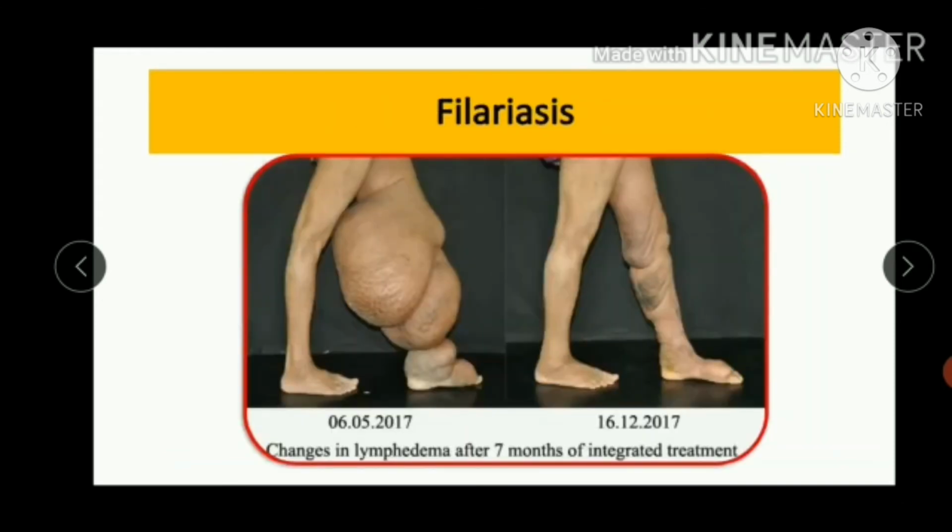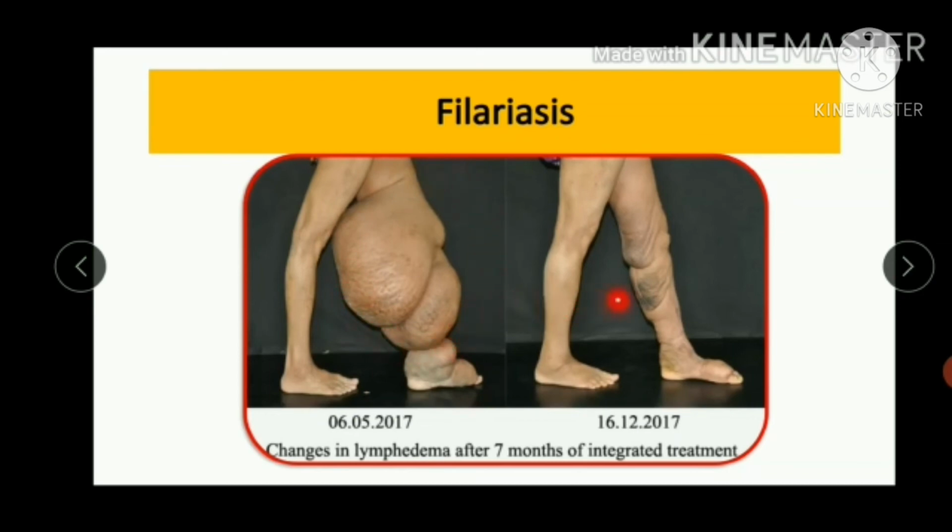Let us see the image of filariasis, which is also called elephantiasis. Why is this filariasis called elephantiasis? When you see the image, you will find that when a person is infected with this Wuchereria, the leg of that person becomes like the leg of an elephant.